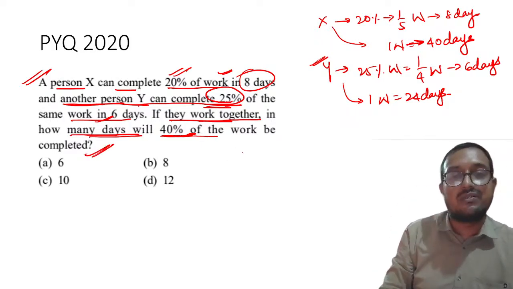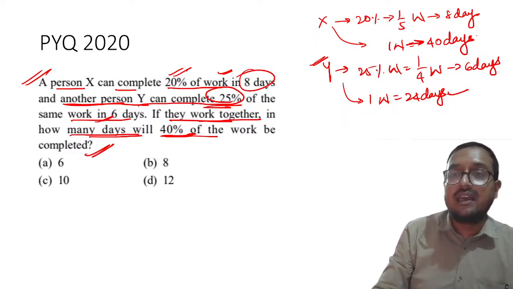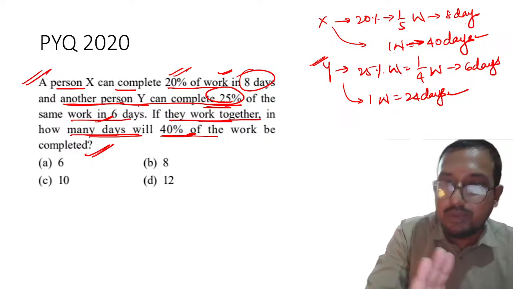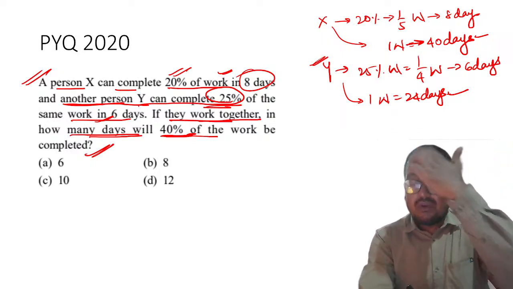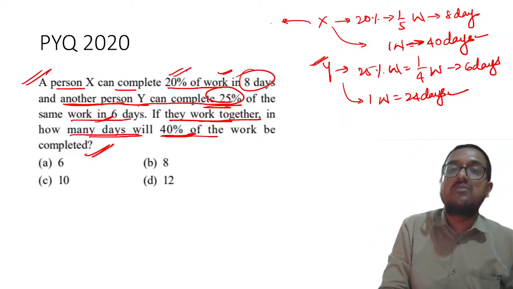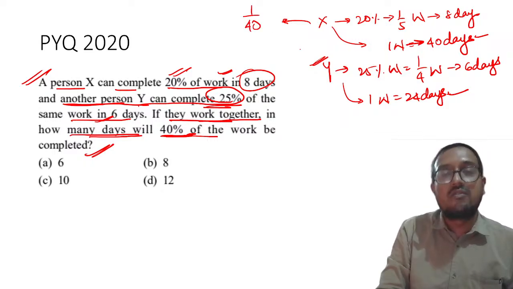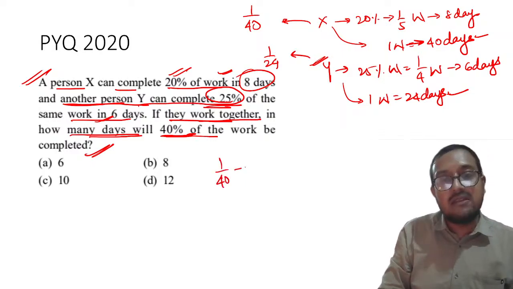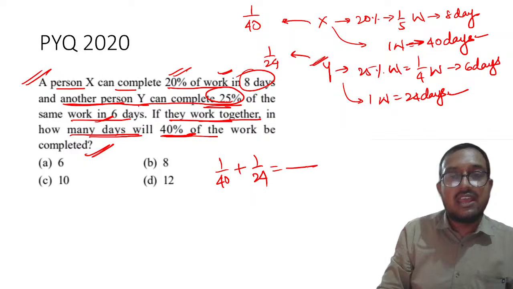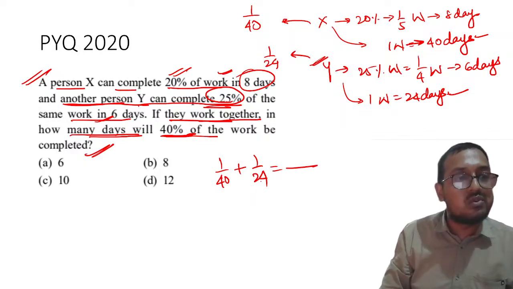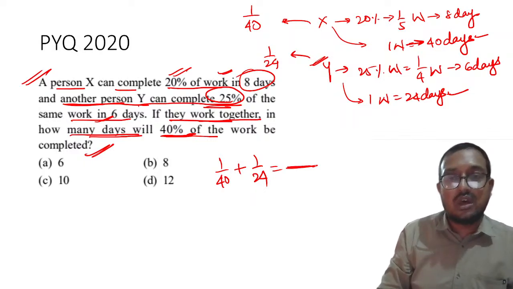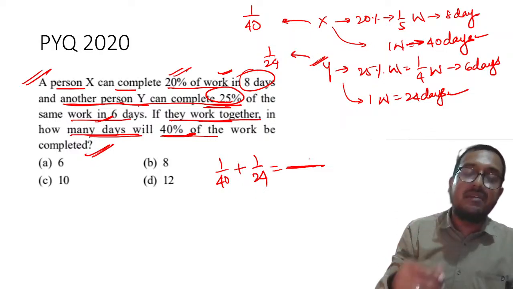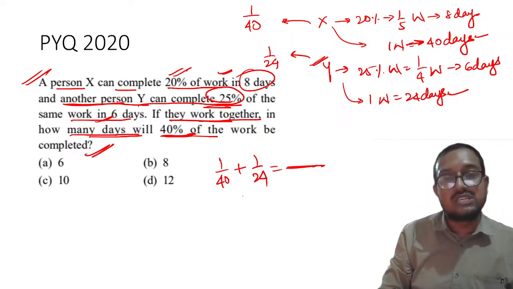So my dear students, what we will do, we will try to find one thing. See, there can be two methods. Why am I telling you two methods? First thing is, you can find unit day work, that is 1/40. Here 1/24. Right? What you will do, you will add them. Is it clear? So another method can be, first let me solve it by using this, right?